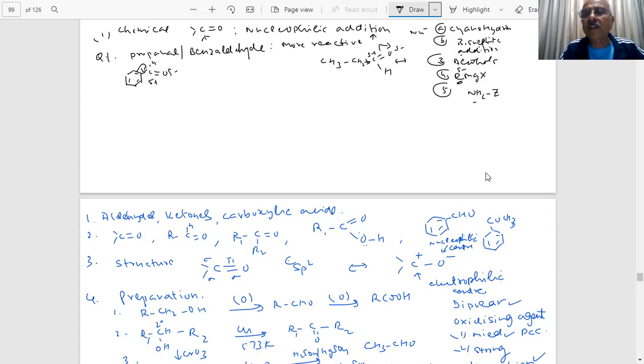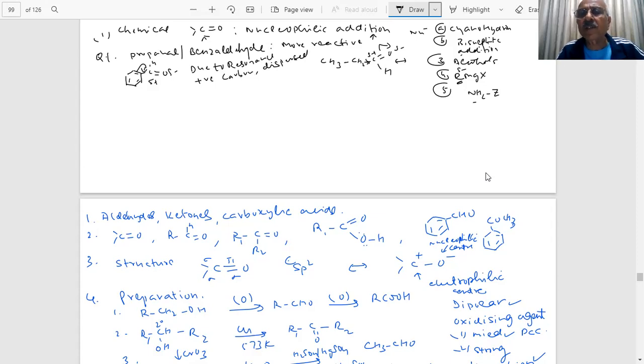So it will give electrons to the carbon, and then this positive charge will be dispersed to the benzene ring. So due to resonance, you have to show this. The positive charge of the carbon is being dispersed over the aromatic system.